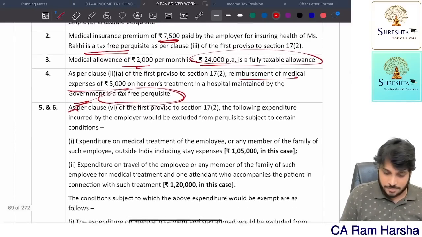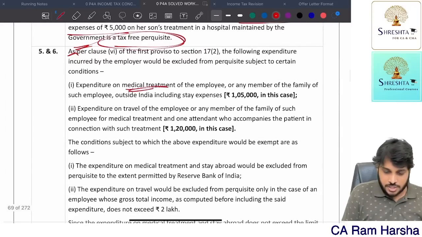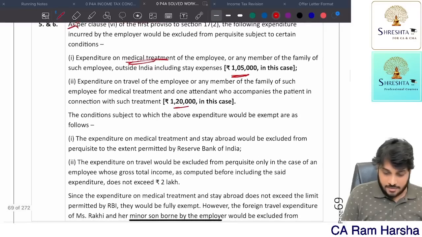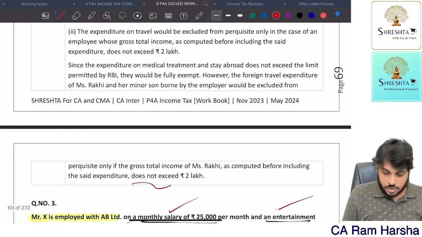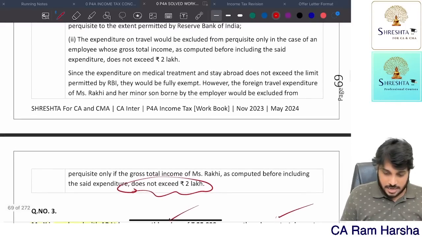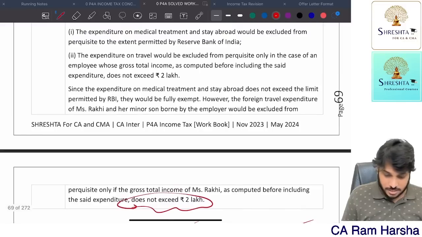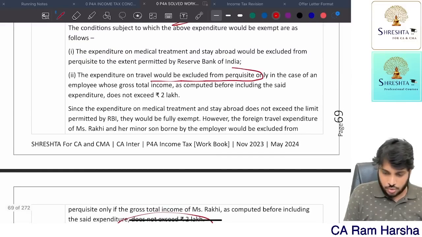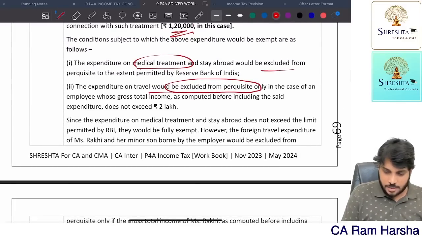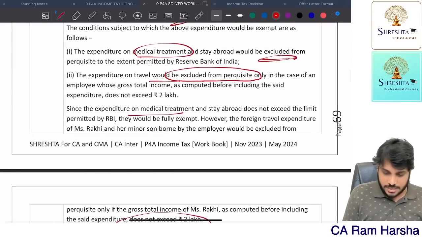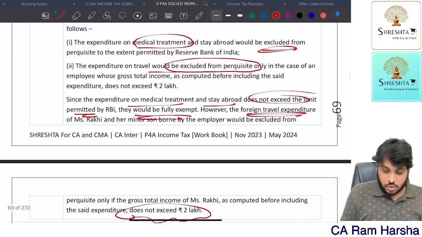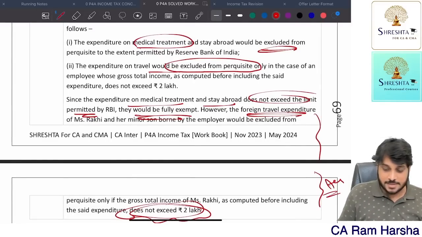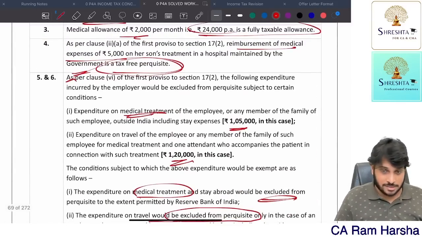So exempted. And here expenditure on medical treatment 105 and traveling 120. The conditions are RBI. Since it does not exceed 2 lakhs, traveling is exempted. So foreign travel expenditure is exempted. So the travel that is excluded from perquisite. Expenditure on medical treatment is also excluded from perquisite. Since medical treatment and stay does not exceed limit given by RBI, they are fully exempt. Travel expenditure, since total income is not exceeding 2 lakhs, it is fully exempt. This is an assumption they have taken. Here for traveling, they have taken an assumption. That's it. So I think our answer is absolutely right. Next.